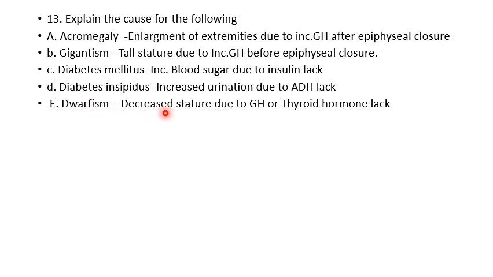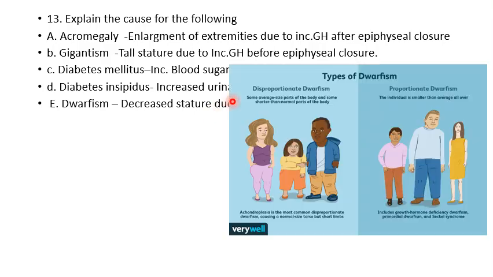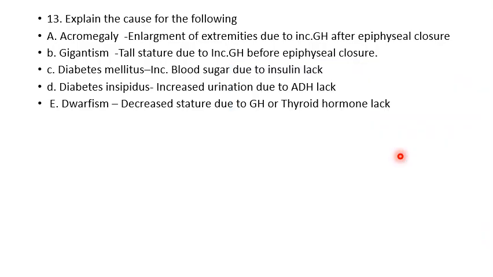Next is dwarfism, that is decreased stature due to growth hormone or thyroid hormone lack. Short stature, just opposite to gigantism. You have disproportionate dwarfism and proportionate dwarfism. In disproportionate dwarfism, the size of the body will be normal, but the limbs will be very short. The most common condition is achondroplasia. Whereas in proportionate dwarfism, both the body trunk and the limbs will be short. This occurs in pituitary dwarfism or growth hormone deficiency.